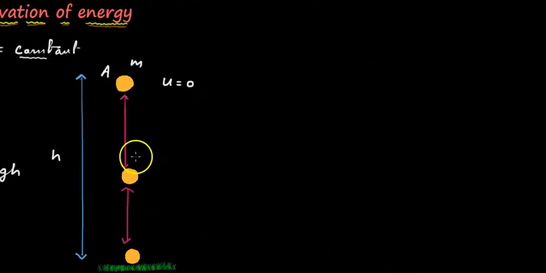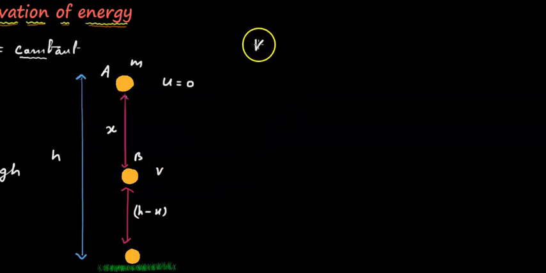Suppose this is a point B, and the body is falling from point A to B. That means it will have a certain velocity and it will travel a certain distance. We can say the distance is x. So from the ground, this distance will be h minus x. It is at a certain height, so it will have a certain potential energy. And since it is falling and not stopping here, it will have a certain velocity, maybe v. So what will be the kinetic energy at this point?